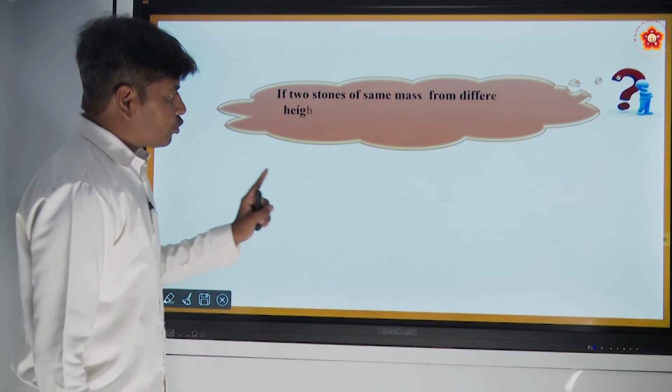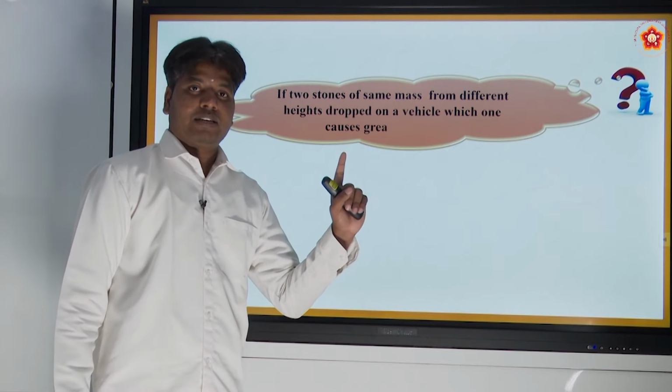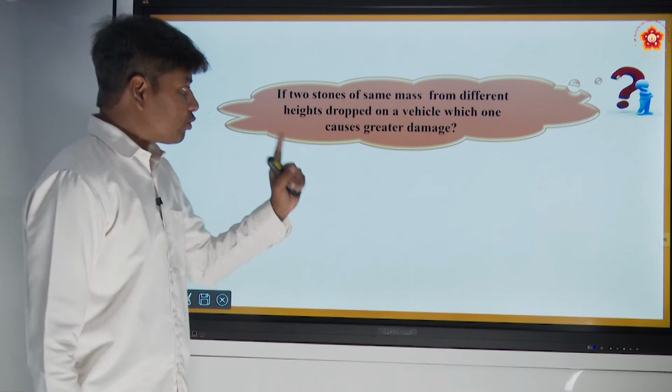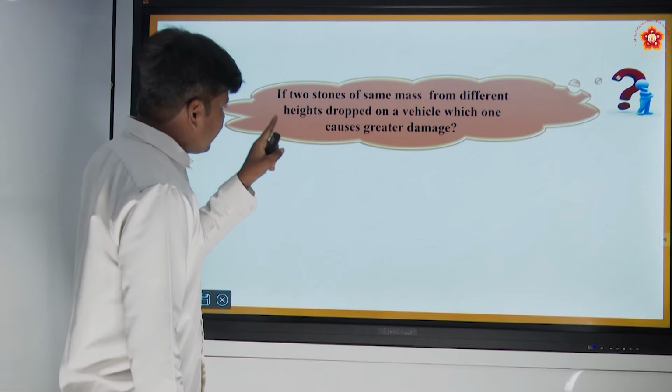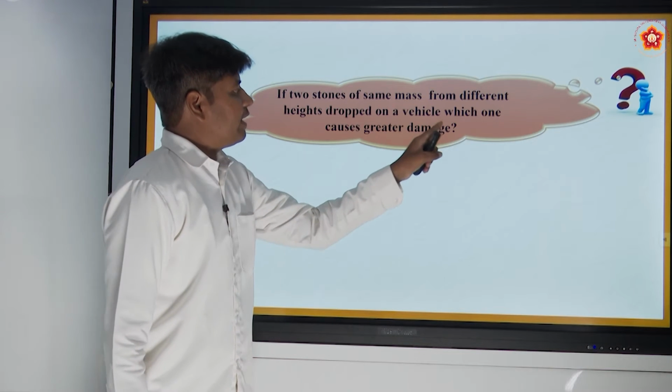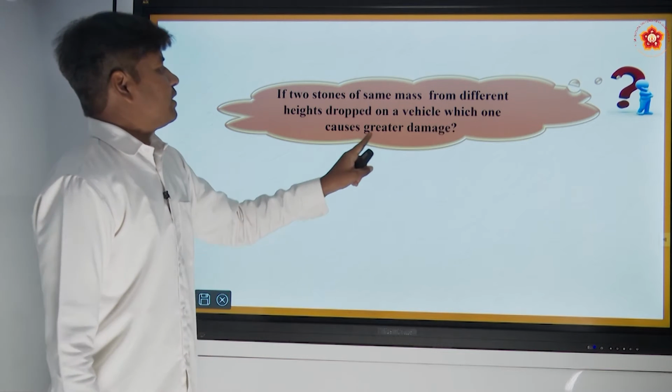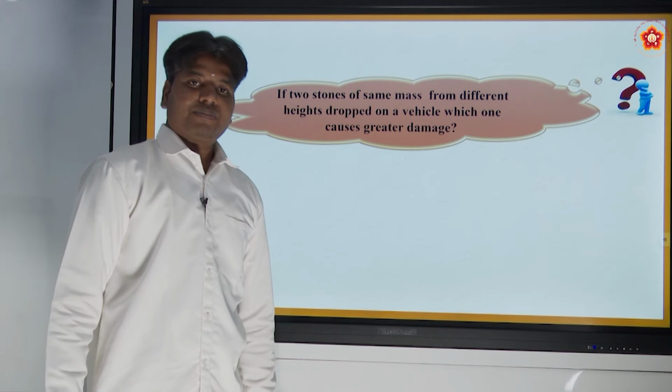If two stones of same mass, that time it was different, now two stones of same mass from different heights are dropped on a vehicle, which one causes greater damage?